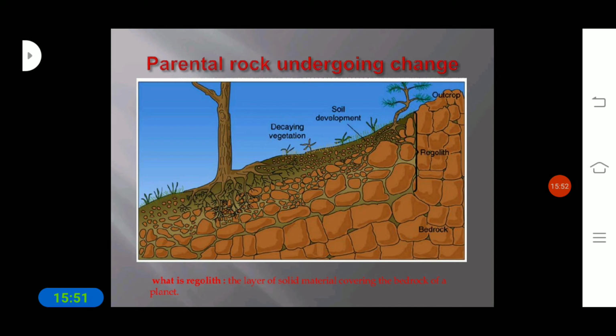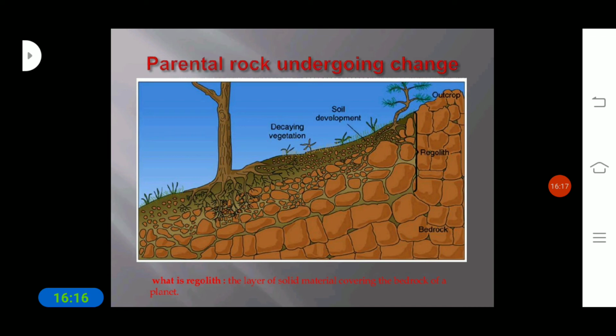When we go up from this bedrock, we get smaller rock particles, and when we go to the uppermost layer, that is the topsoil. This topsoil consists of very small tiny particles, which we can see as soil, along with humus.